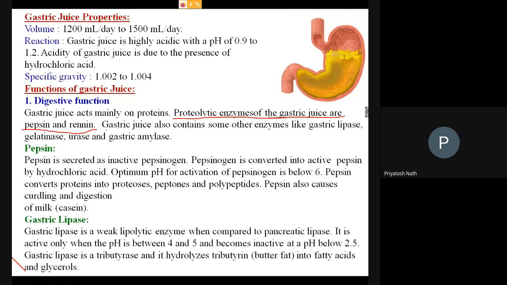Now this gastric juice also contains some other enzymes, like gastric lipase. Lipase is an enzyme which is responsible for the digestion of fat.